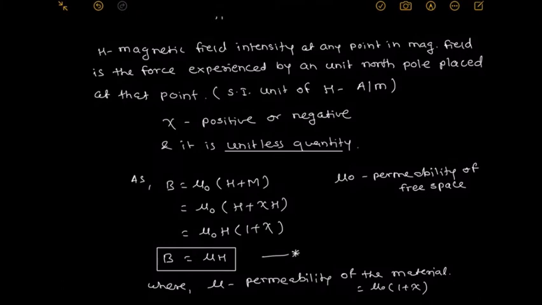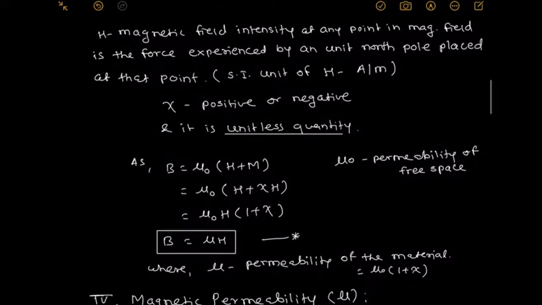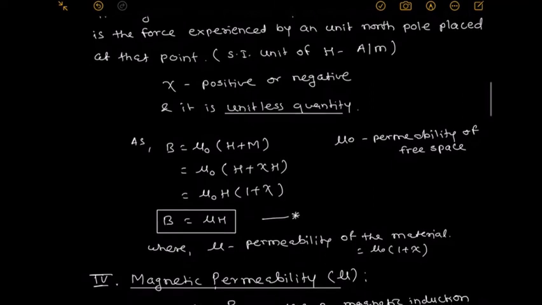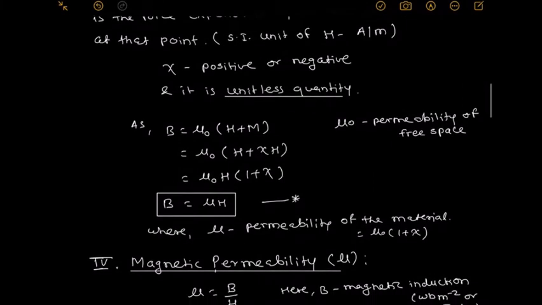Therefore, mu 0 into bracket H plus M we replace in terms of psi H, since psi is M by H. B is mu 0 H into 1 plus psi. Therefore, mu 0 into 1 plus psi is denoted by mu. That mu is the permeability of the material.